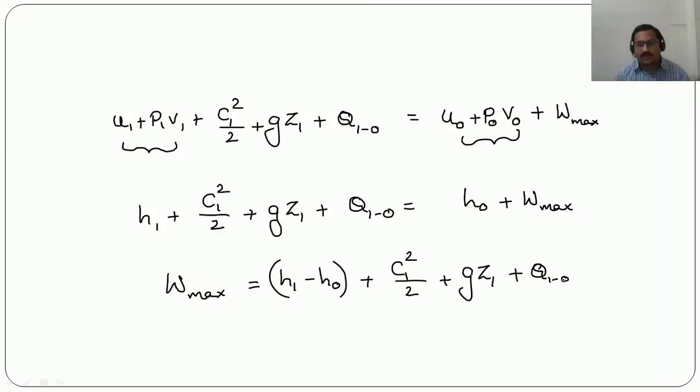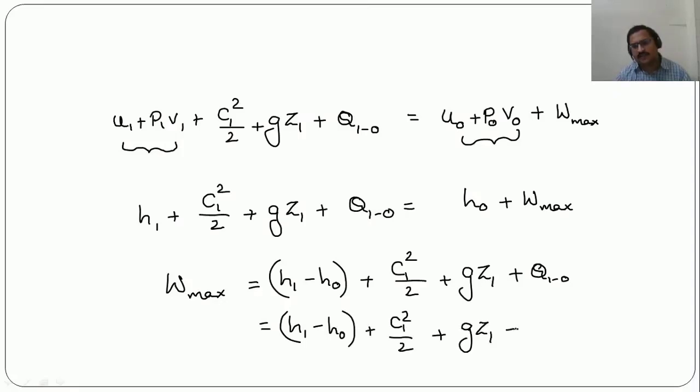So this can be written as H1 minus H0 plus C1 square by 2 plus GZ1 plus T0 into S0 minus S1.